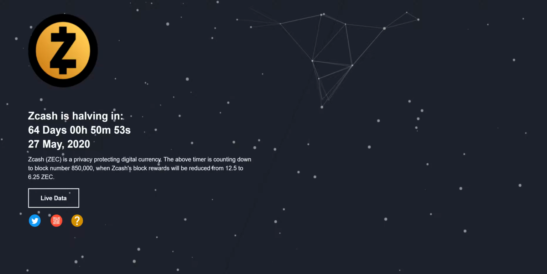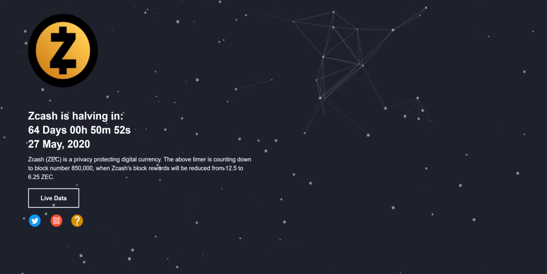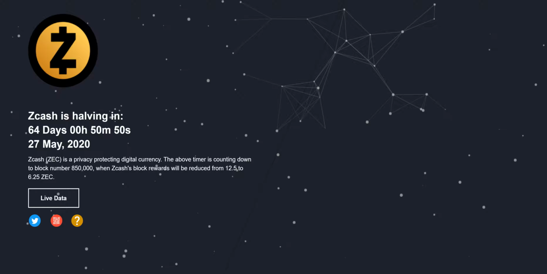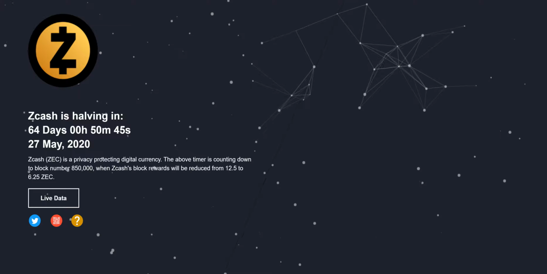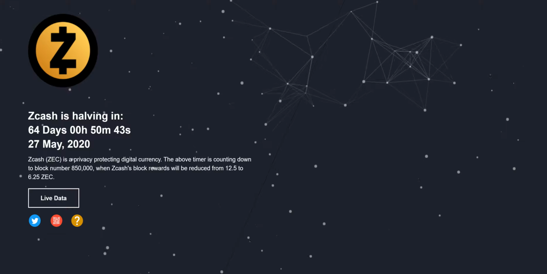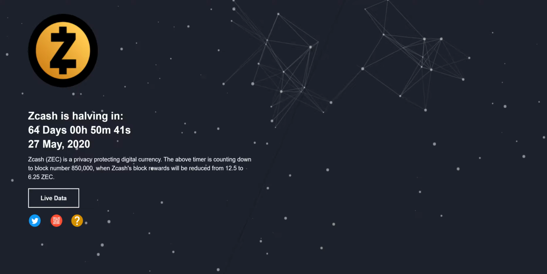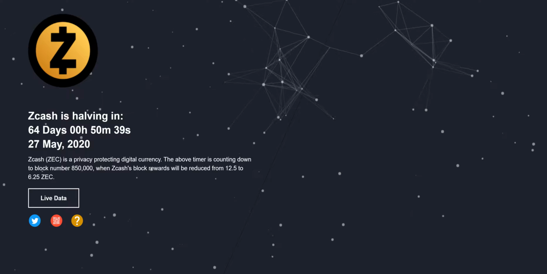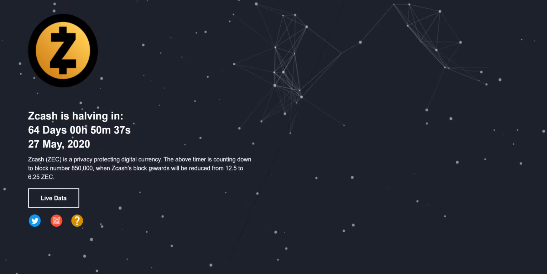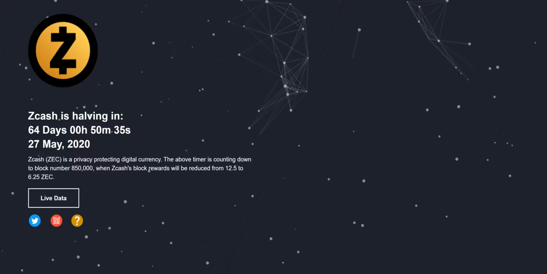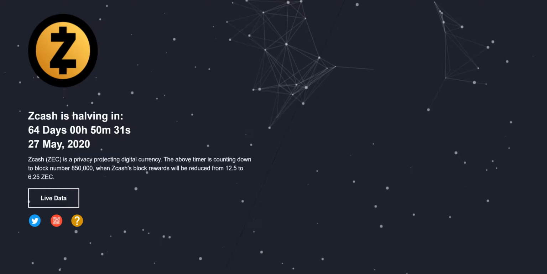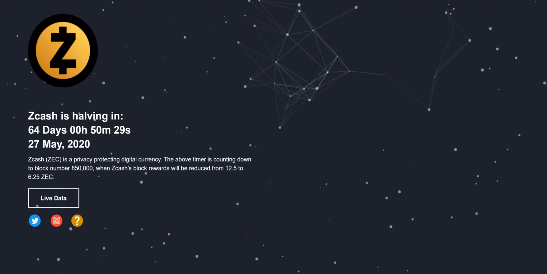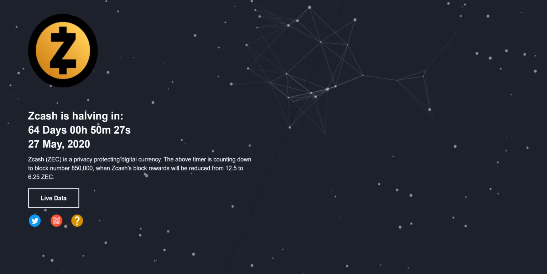Another really great thing about Zcash is that there is only a 21 million supply, just like how Bitcoin only has a 21 million supply, and I'm sure some Zcash have been lost, just like how some Bitcoin have been lost. And only half of the total supply is circulating with Zcash. I believe only a little bit more than 9 million Zcash are circulating right now, so that as well, that's fantastic. Love to see that.